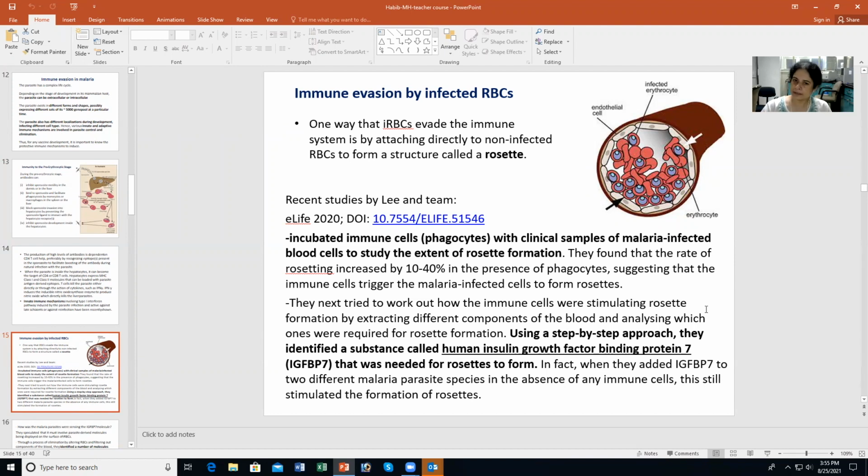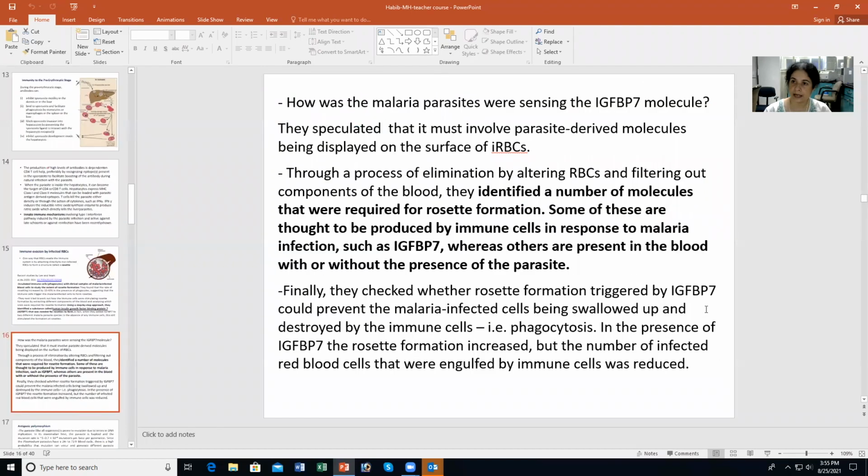So when they added this IGFBP7 to different malaria cultures, parasite species, they found that in the absence of immune cells, it can still stimulate the formation of rosettes. So this is important, and that's one way that the immune cells stimulate rosette formation.